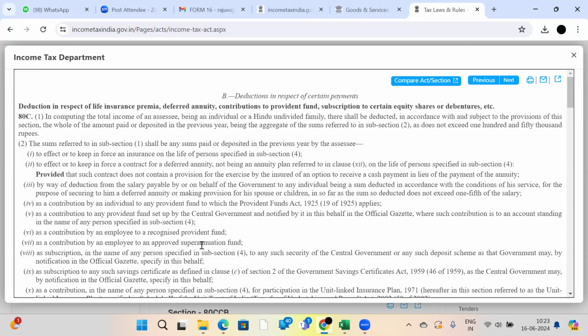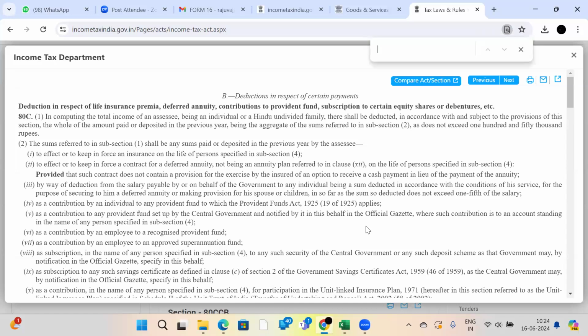If they are deducting and my company is remitting to the approved superannuation fund, that amount also will be getting deducted from this account. Not only this one, see, I will tell you.